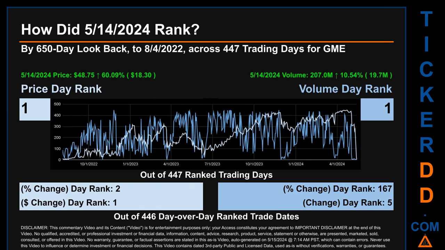The price's day-over-day percentage change, jumping 60.09% on May 14, 2024, had a day rank of 2 while its dollar difference of $18.30 had a rank of 1 when compared day over day across 446 trading days. Volume's percentage change and difference were ranked respectively at 167 and 5.